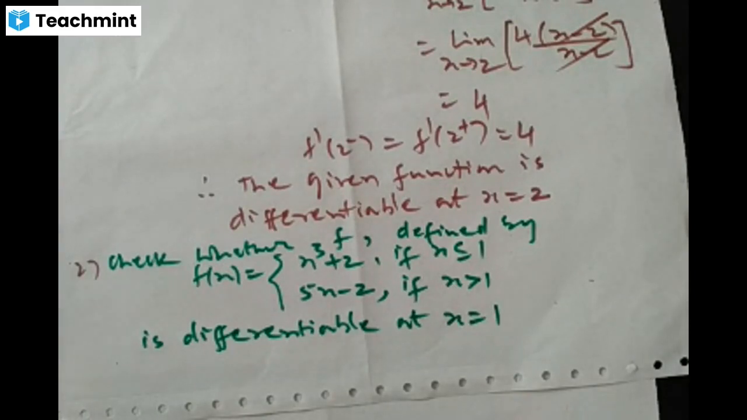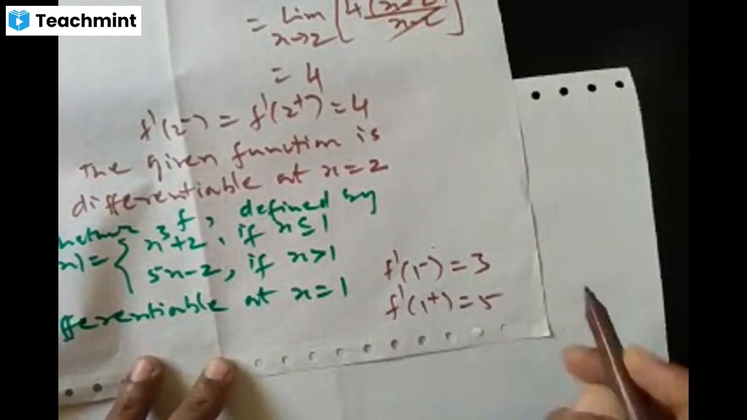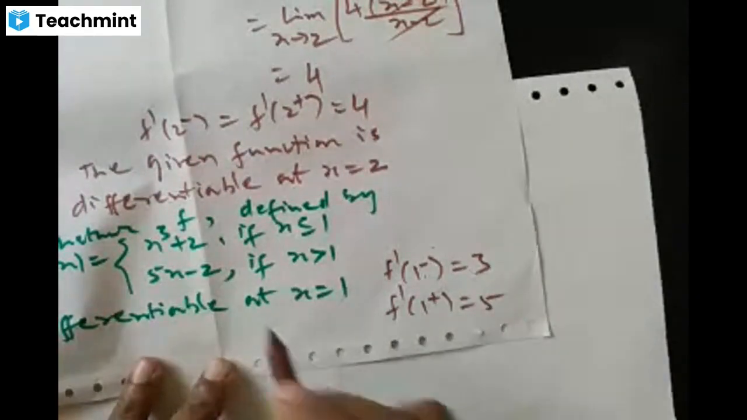Okay, so in this case I'll just write the answer, you try to complete it. You will get f dash of 1 minus, that is the left hand derivative of the function, as 3 and the right hand derivative of the function at x is 1 as 5. So you'll get left hand derivative as 3, right hand derivative as 5. These two are not equal. So you have to conclude that the given function is not differentiable at the point x is 1. Okay. So try to complete the problem. Next.